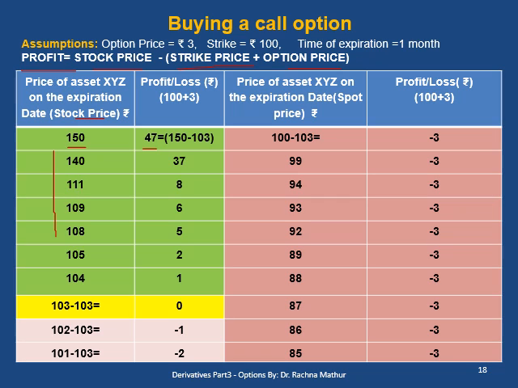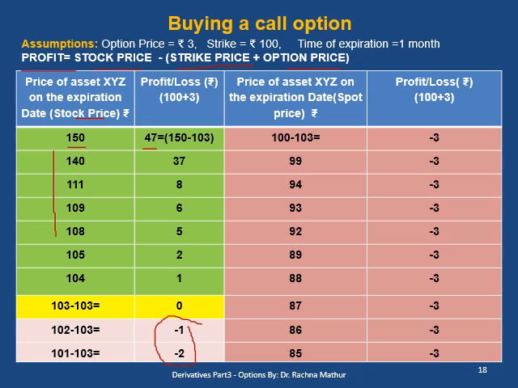Suppose the price further goes down and the price of an asset at expiration date is 103. So the buyer is in a break-even position, neither profit nor loss. If the price further goes down to 102, the buyer will be in the loss of 1 rupee. If the price is 101, the buyer will be in the loss of 2 rupees.